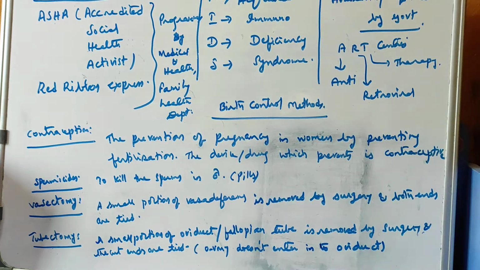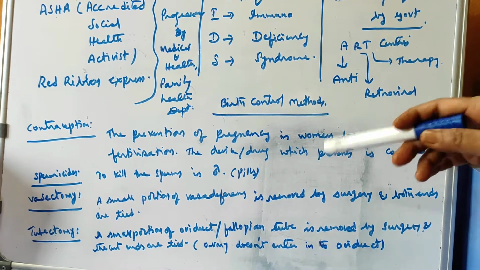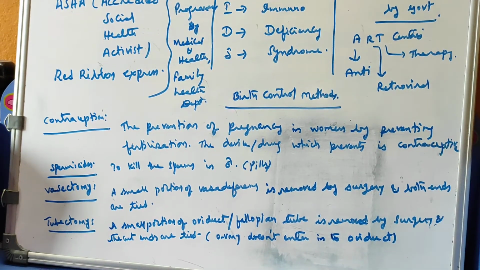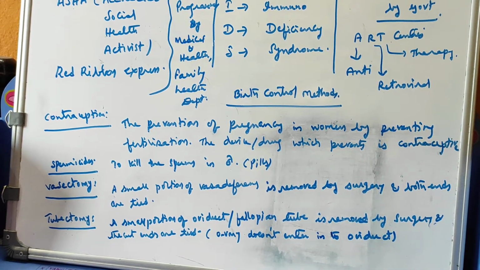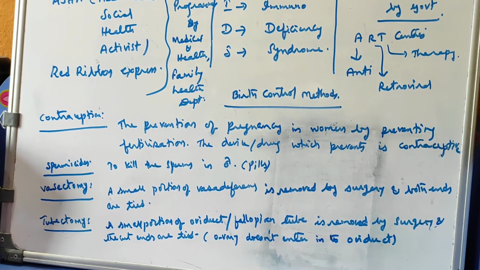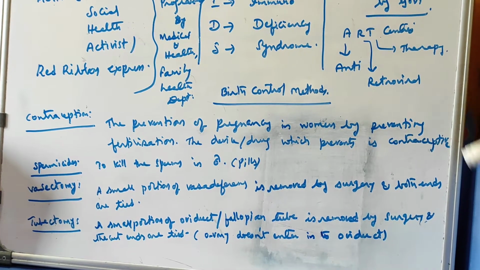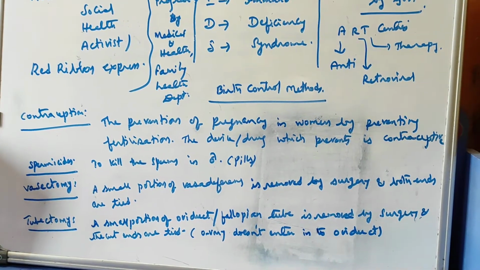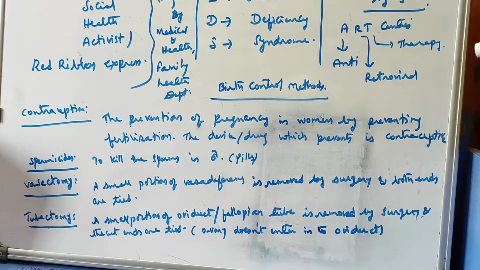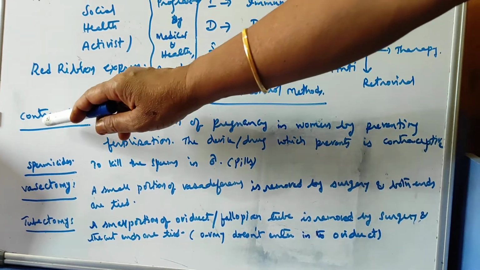Actually, this is to control the birth. First of all, the early marriage system should be eradicated, because the mother may be physically mature, but mentally the maturation will not be there to bear the baby and all. So that should not be there. Child marriages should be banned first.